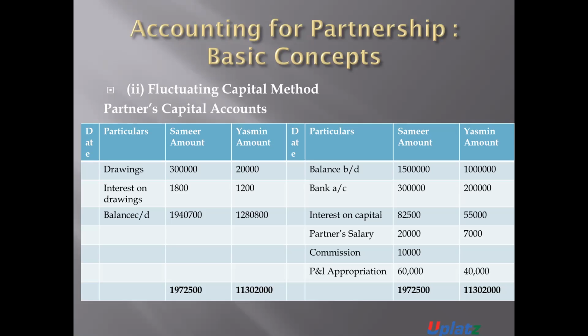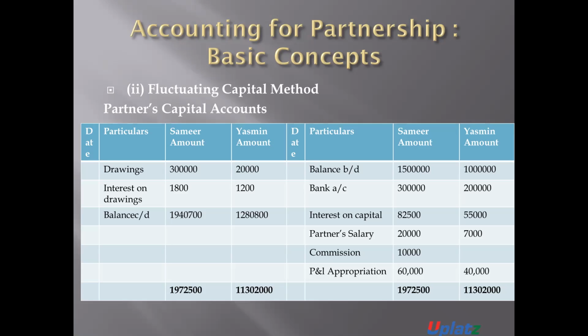So the opening balance is 15 lakh and 10 lakh. And the amount which is introduced during the period is 3 lakh rupees and 2 lakh rupees. Samir introduced 3 lakh rupees and Yasmin introduced 2 lakh rupees.